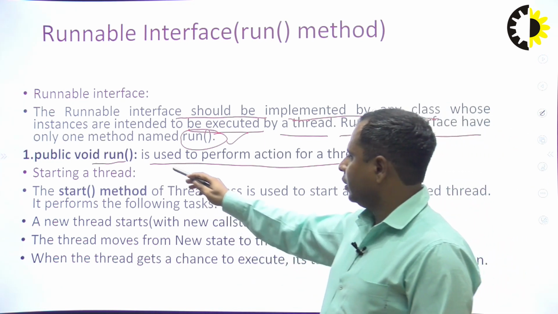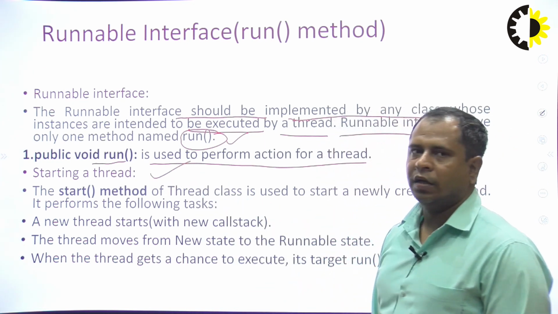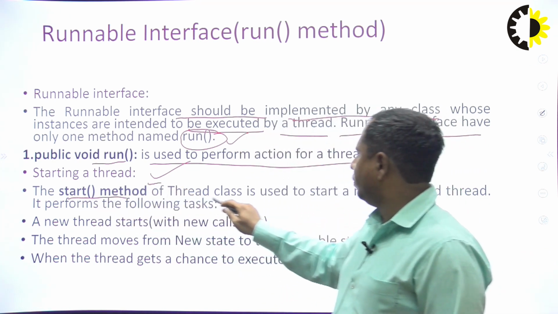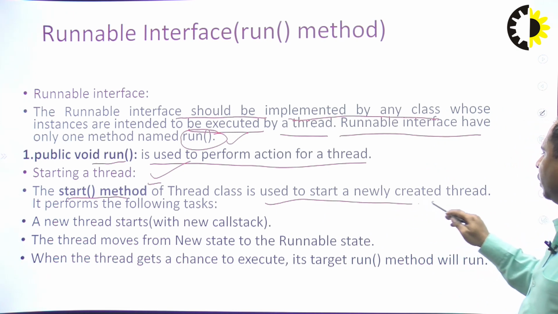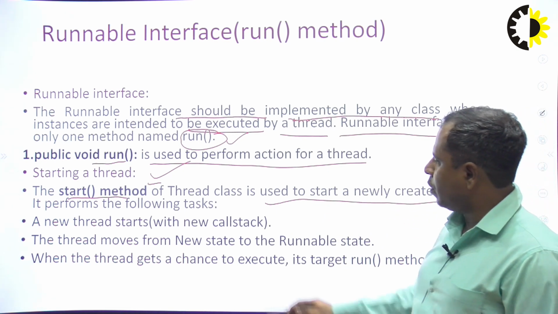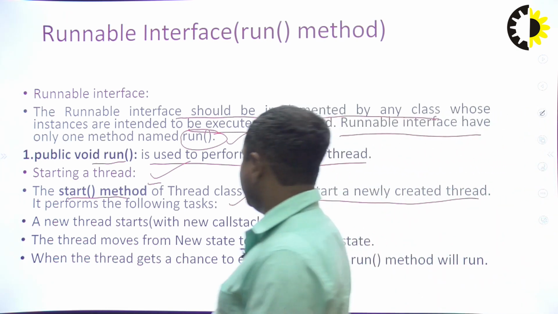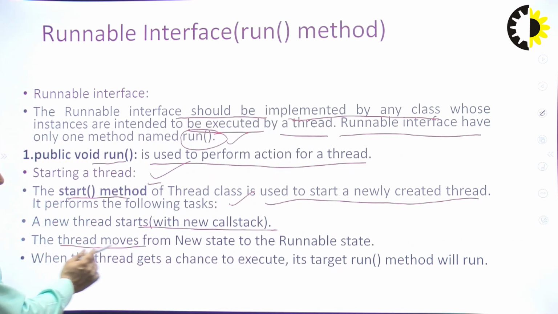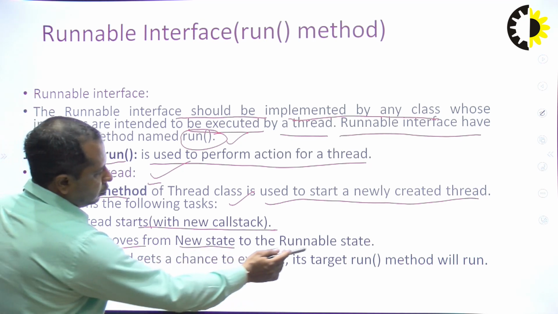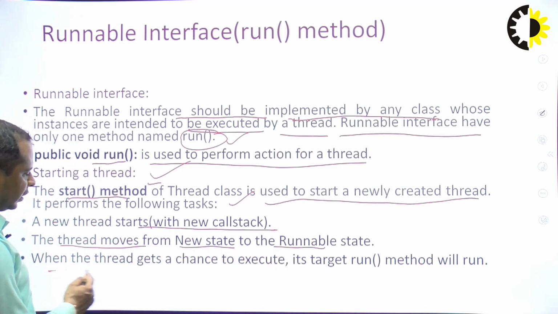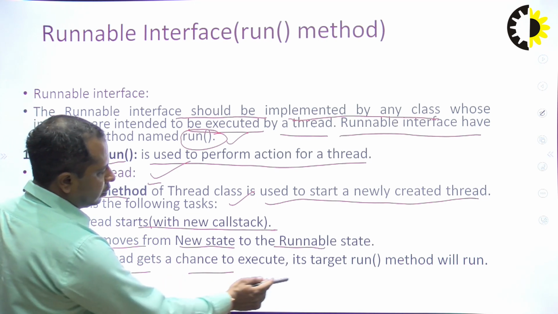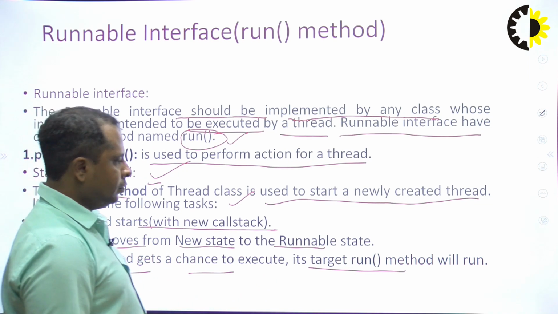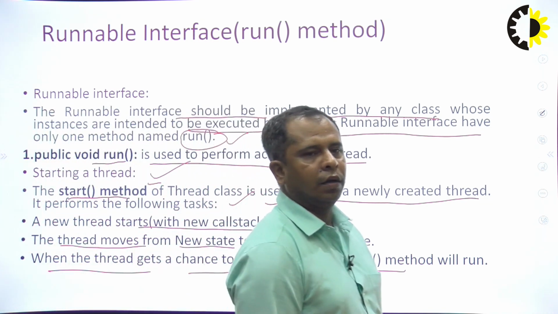Starting a thread: if you want to start a thread, then we will use the start method. The start method of the Thread class is used to start a newly created thread. It performs the following tasks. A new thread starts with a new call stack. The thread moves from the new state to the runnable state. When the thread gets a chance to execute, its target run method will run.